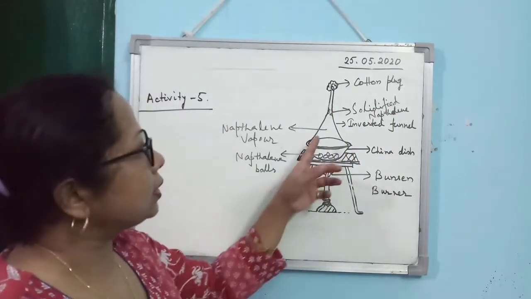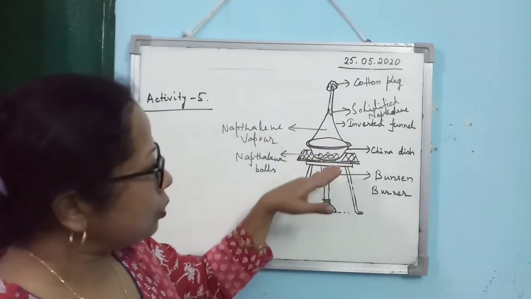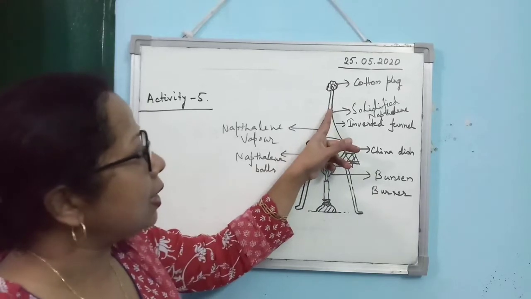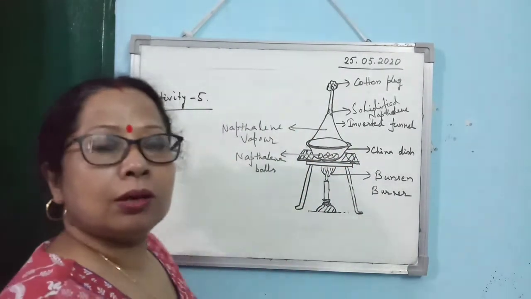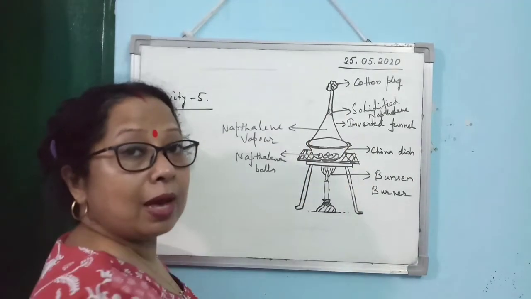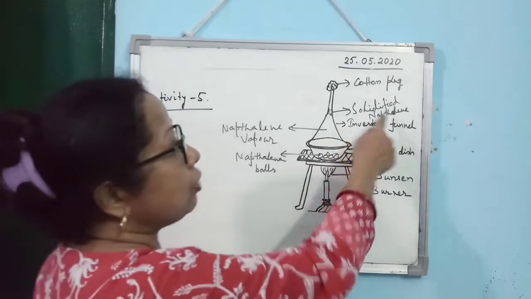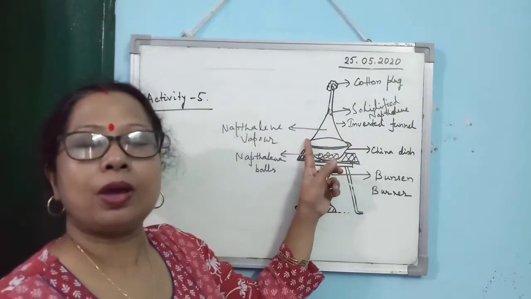Alright, or sometimes you heat it and then stop heating, and you hold this portion with a wet and cold piece of cloth. Then you will be able to get the solidified naphthalene more easily. It means you are just cooling down the naphthalene vapor.